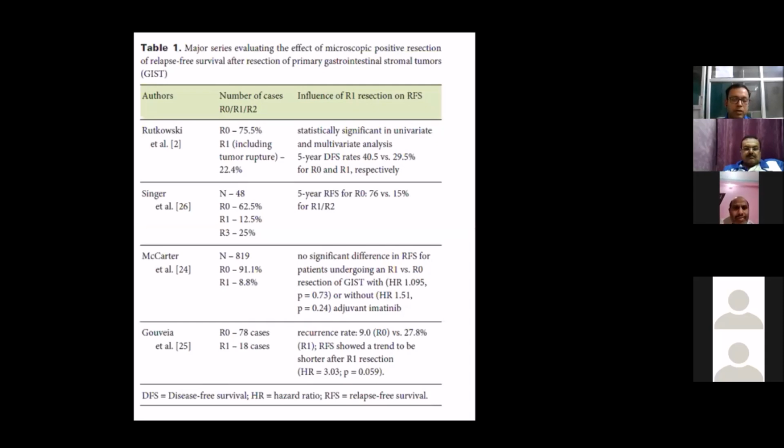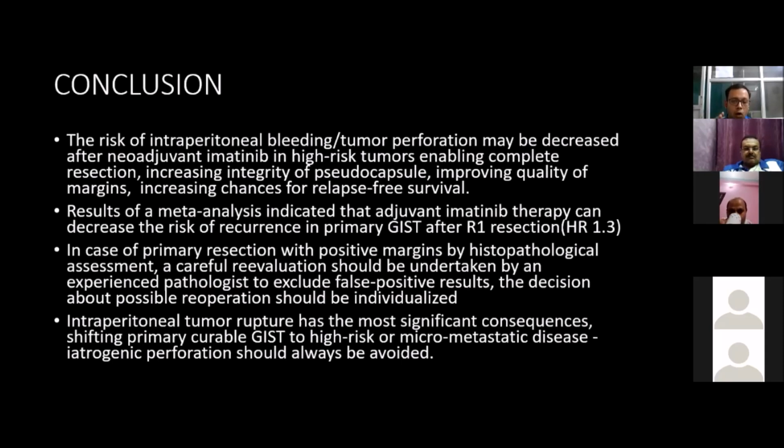The risk of intraperitoneal bleeding or tumor perforation may be decreased after neoadjuvant imatinib in high-risk tumors. By this, enabling complete resection, increasing integrity of the pseudocapsule, improving quality of margin, and increasing the chance of relapse-free survival. Results of a meta-analysis indicated that adjuvant imatinib therapy can decrease the risk of recurrence in primary GIST after R1 resection. In case of primary resection with a positive margin by histopath assessment, a careful re-evaluation should be undertaken by an experienced pathologist to exclude a false positive result.